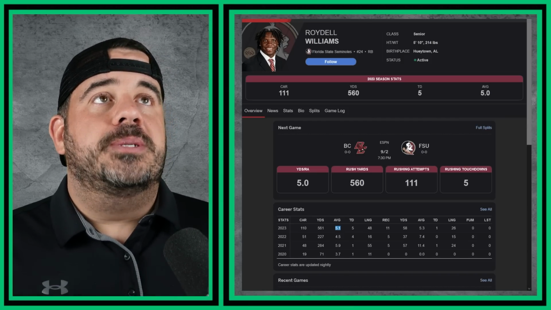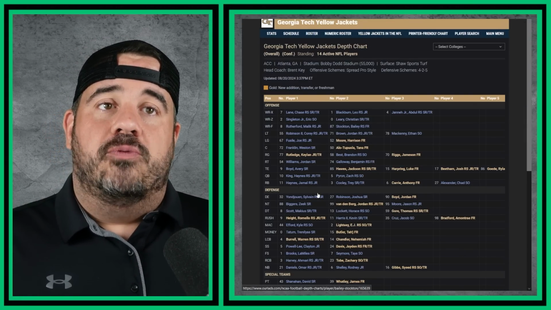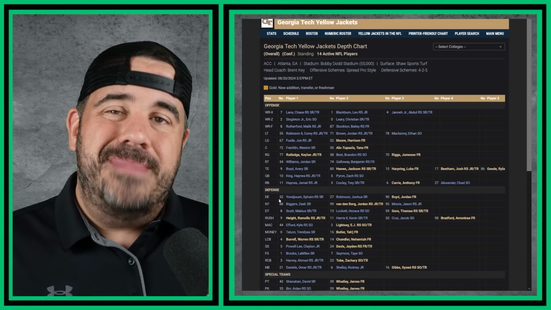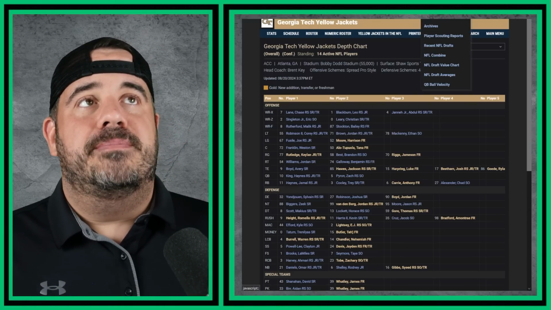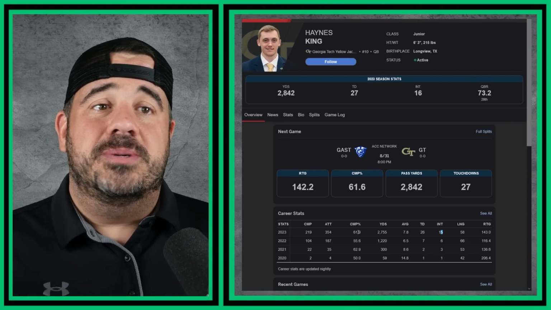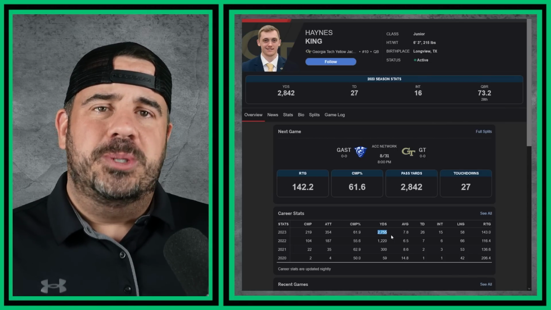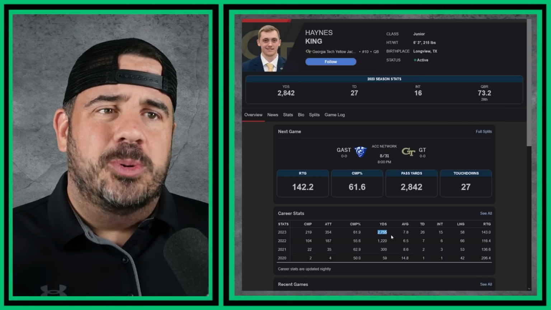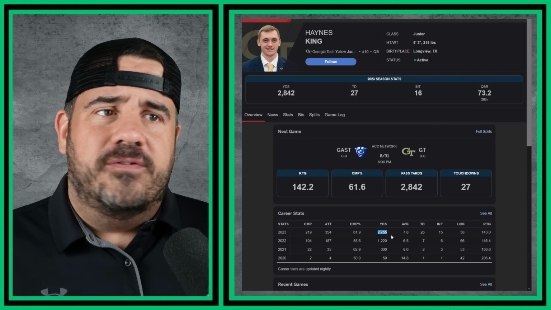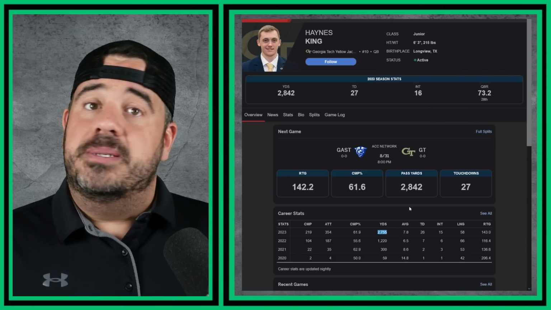So also, let's bounce over to Georgia Tech. You can see most of their team is back when it comes to the first string. So a few new faces, but mainly Haynes King is the main guy. We're looking at Haynes King. He went 26 and 15 last year, 62%, 2,755 yards. Pretty good season, especially for Georgia Tech. It feels weird seeing Georgia Tech throw the ball so much, seeing as how they were running so much forever. Changes are changes. We move on. So good season. Can't complain.